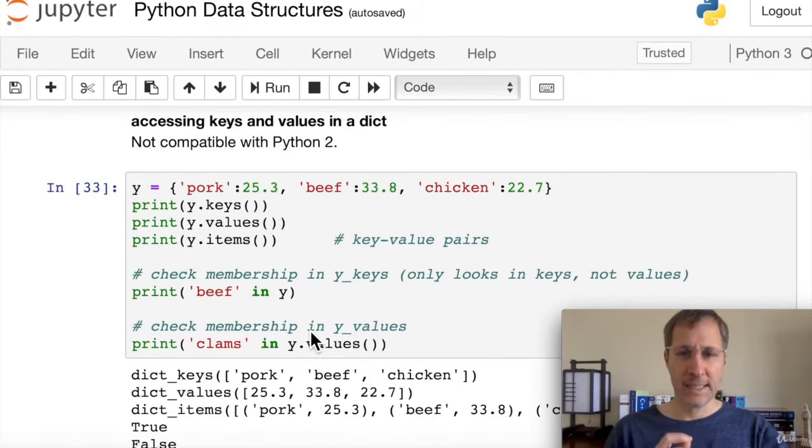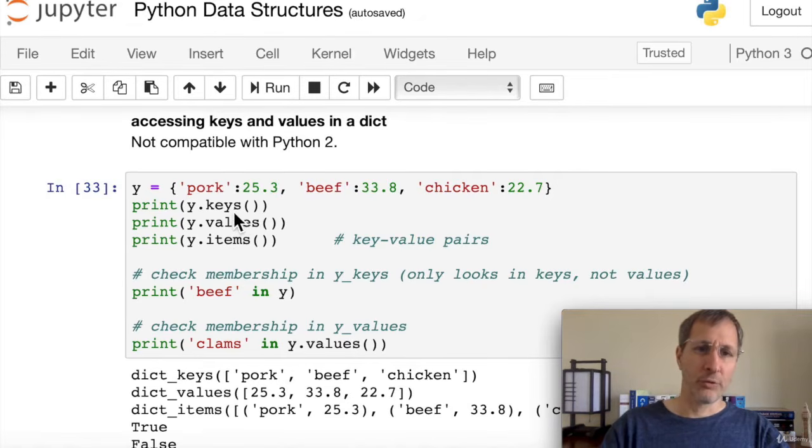So to access keys and values in the dictionary, you can access these separately or you can access them together. Here are a few different ways of doing that. We have this dictionary y with pork, beef, and chicken in it. Those are the keys, the strings pork, beef, and chicken. So if we do y.keys, we get a list of pork, beef, and chicken. It dumps these out as a list. If we do y.values, it dumps out the values, those floating point values, as a list.